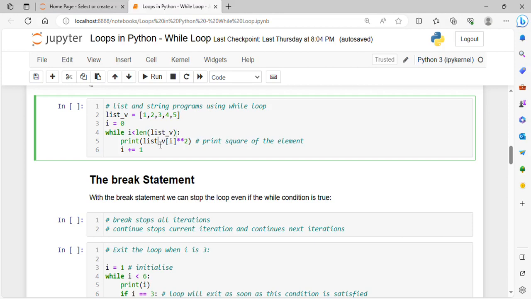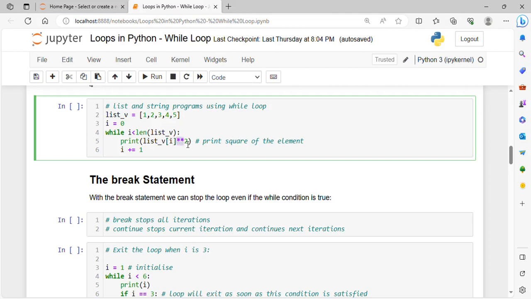And next, inside the while loop, my operation is I want the square of each element. So how can we access each element? I can access it by using an index. Here, I have used this as an index. So list of I will give me the ith element. For example, I is 0 for the first iteration, it will give me the first element.